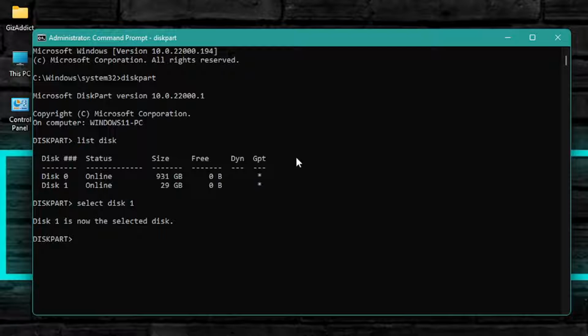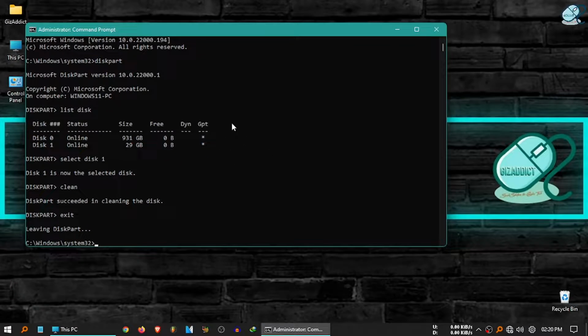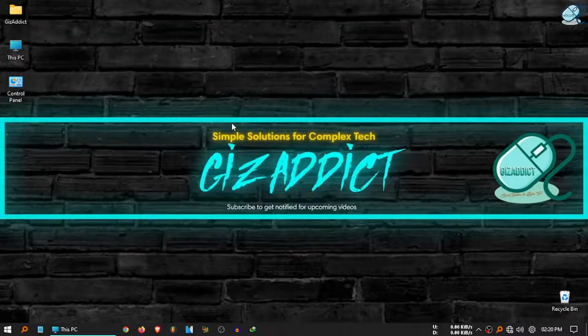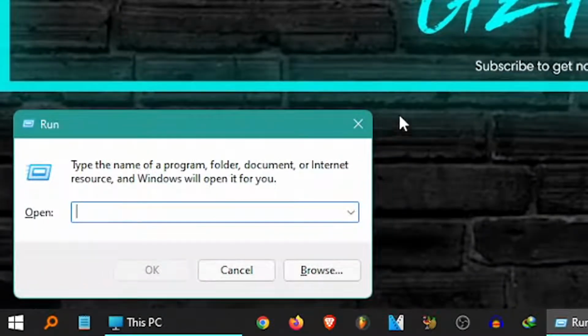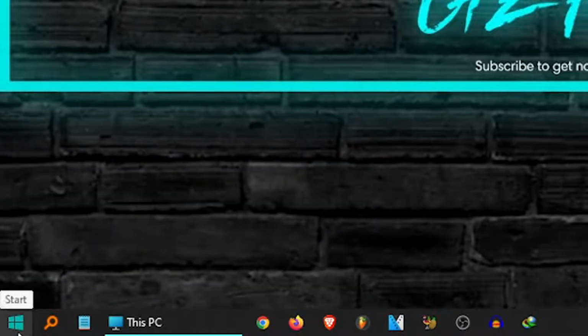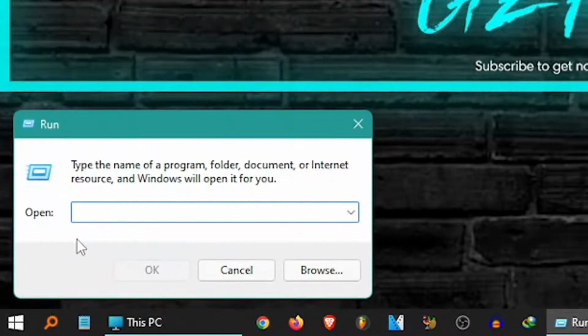Now type clean and hit enter. Now exit the command prompt. Now open the run prompt. To open it, press the Windows key plus R. Otherwise, right click on the start button, then click on run.